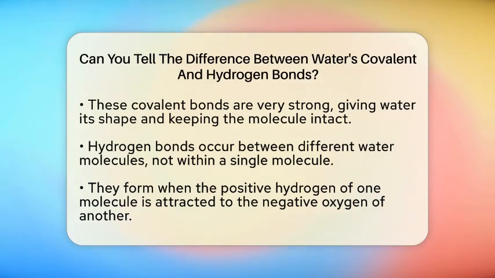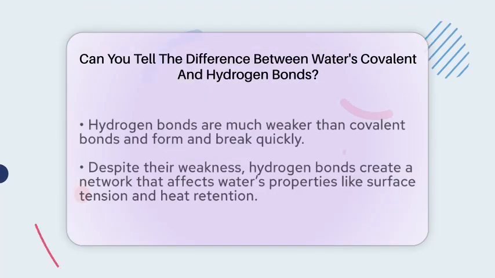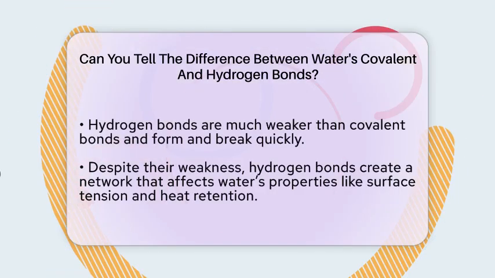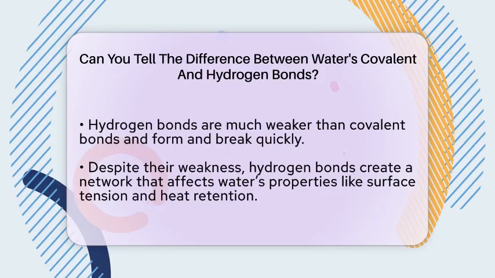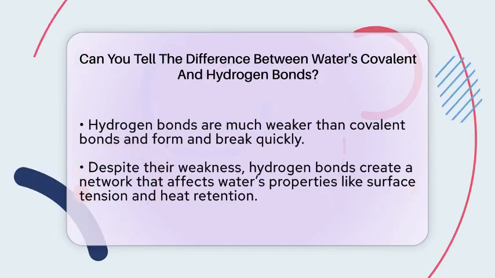Now compare that to hydrogen bonds. These are much weaker than covalent bonds, but they play a big role in how water acts as a whole. Hydrogen bonds happen between different water molecules. When one water molecule's hydrogen, which is slightly positive, gets close to another water molecule's oxygen, which is slightly negative, they attract each other. Think of it like magnets pulling toward each other.